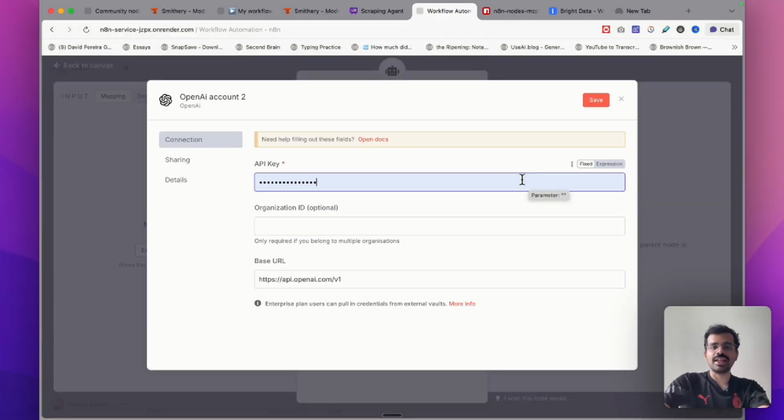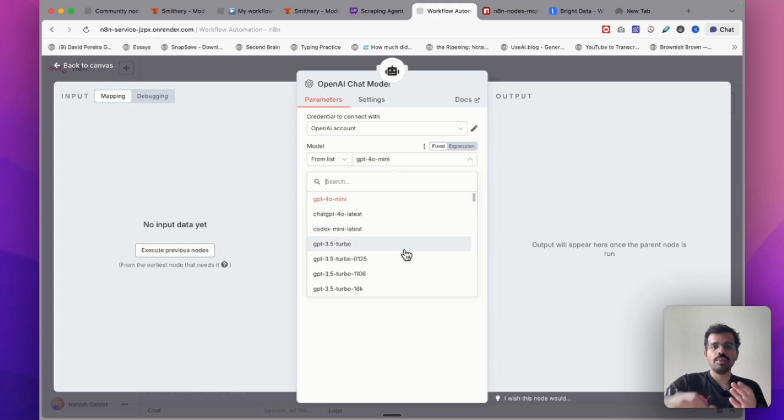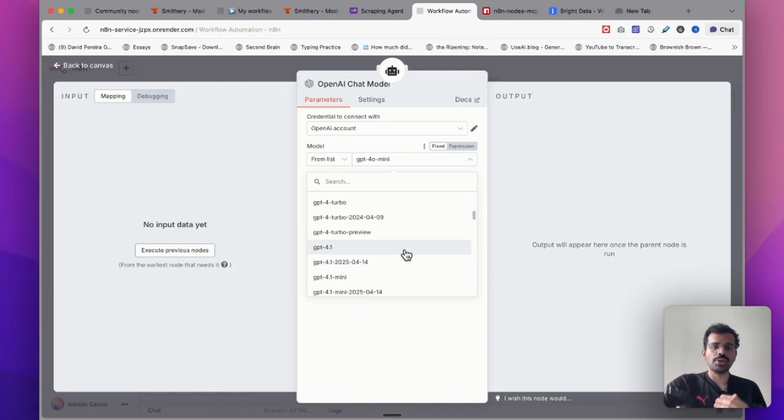And once you create it, then just input it here and save it. Then you can also select the model that you want to use along with this. I'm using ChatGPT 4o Mini because it's very fast and also cheap to use when you are scraping a lot of data. Based on your use case, you can select any model that you think is relevant.